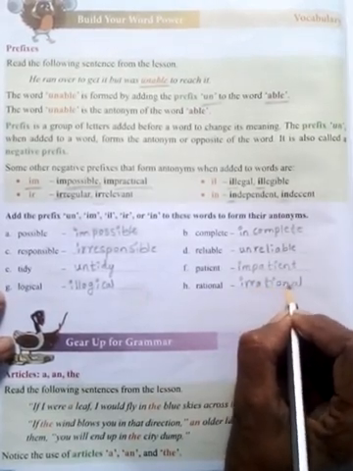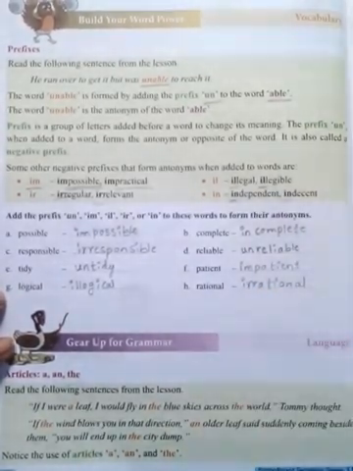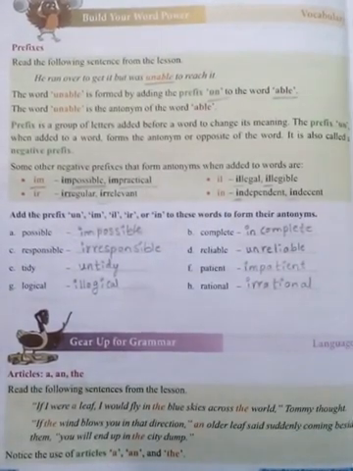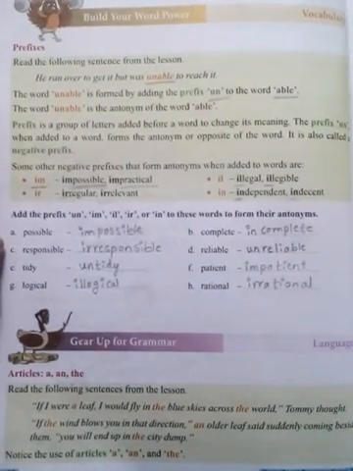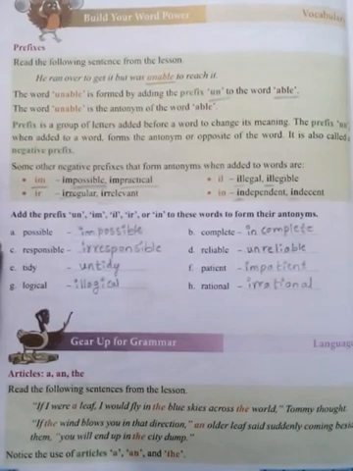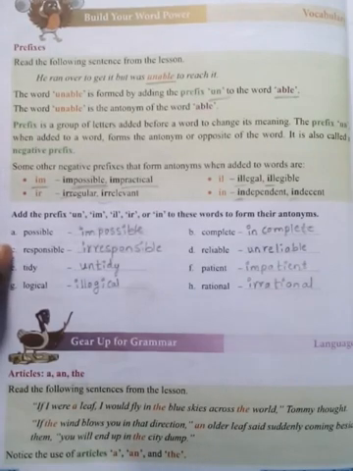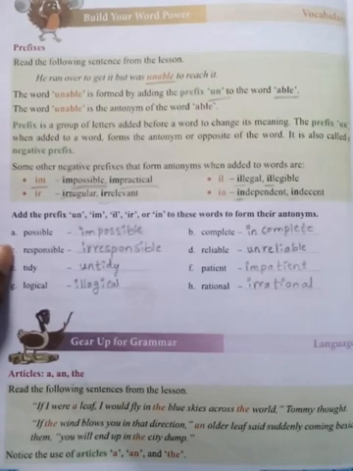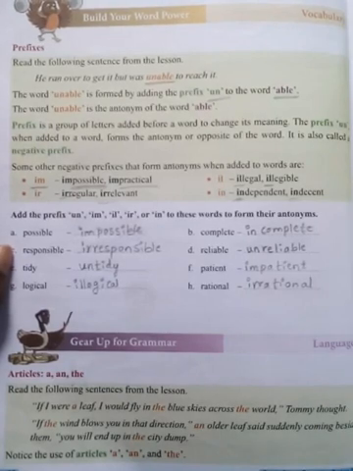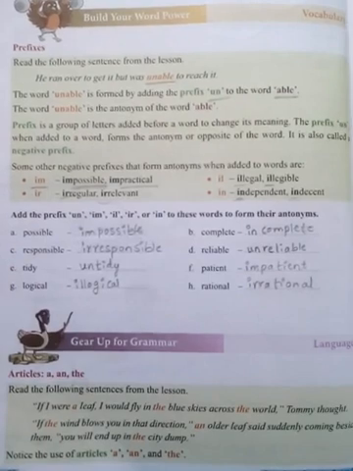Rational numbers, irrational numbers, already you have studied. Like this we have to understand the prefixes. Add some letters before the word: un, im, il, ir, in. These are the antonyms or negative prefixes.